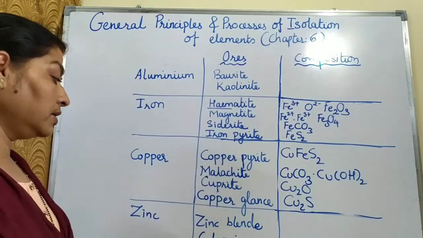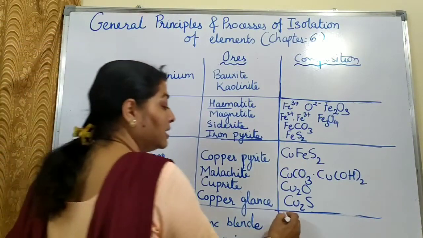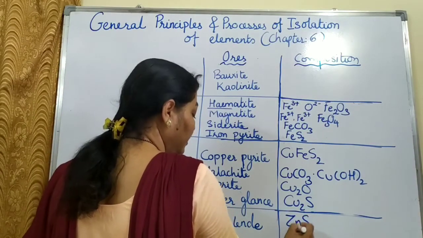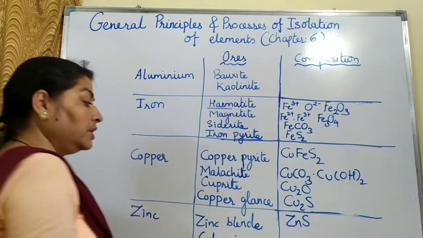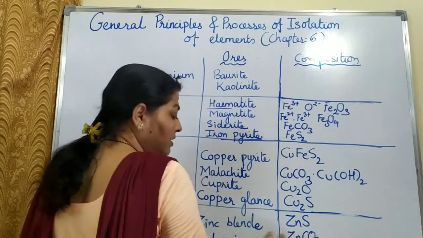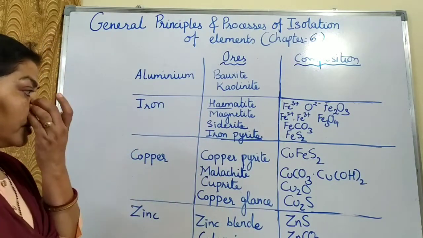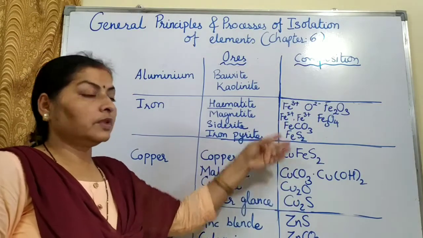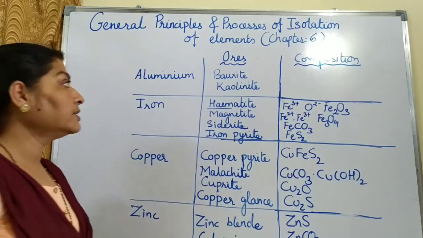And then zinc blende, calamine, you have studied in class 10. Zinc blende is zinc sulfide, and calamine, it resembles carbonate, so it should be zinc carbonate, and the remaining one is zincite, that is zinc oxide. So in this way you can remember the different compositions of the important ores which are there in our syllabus.